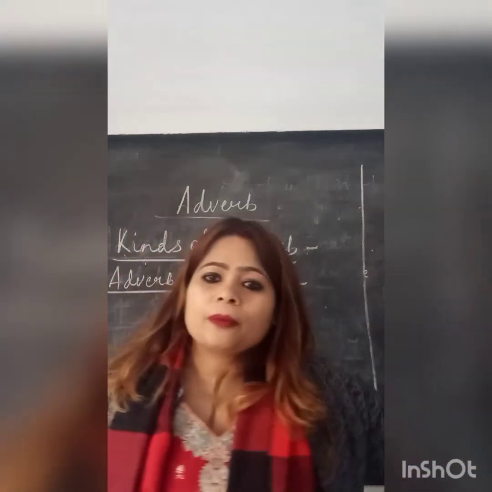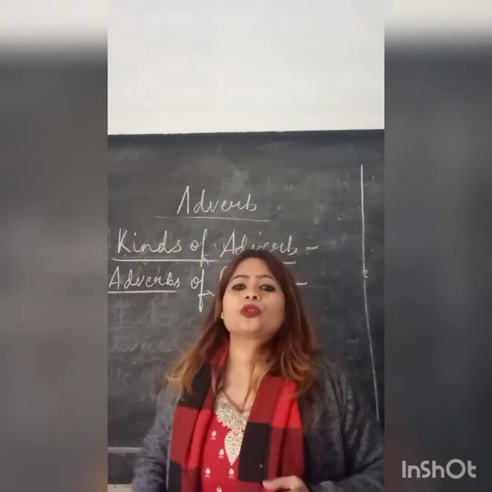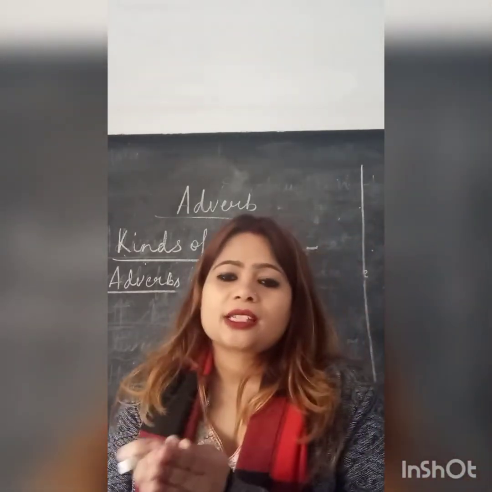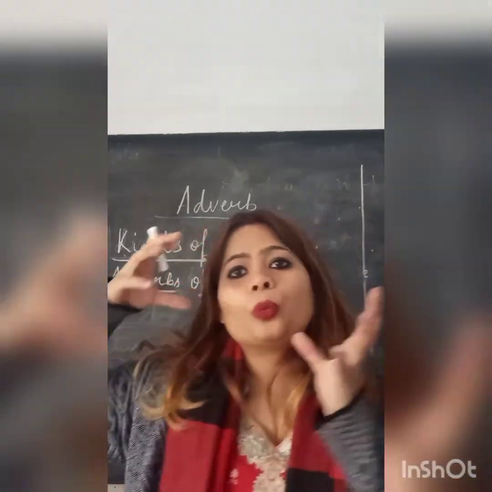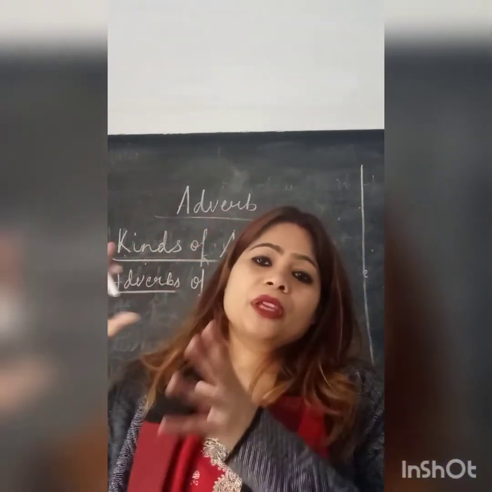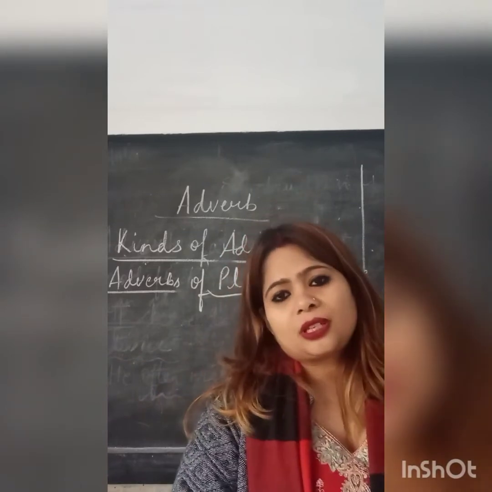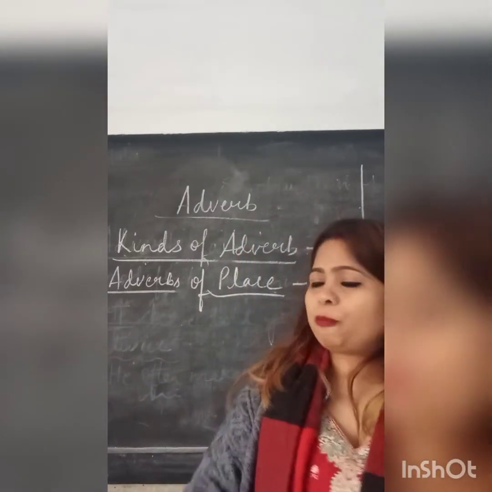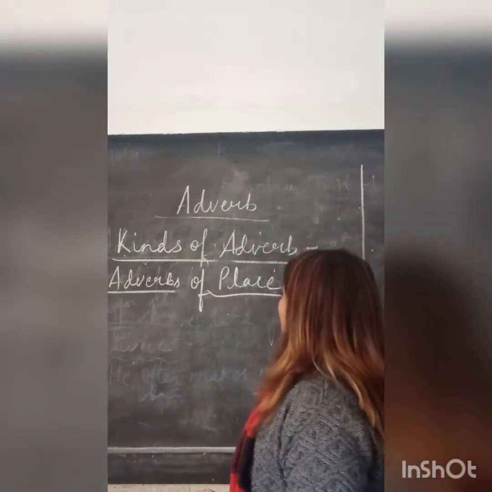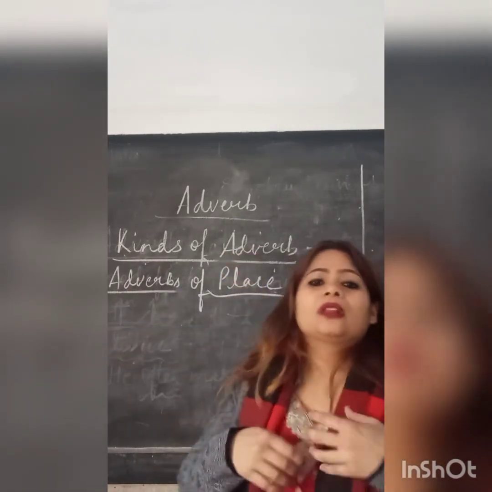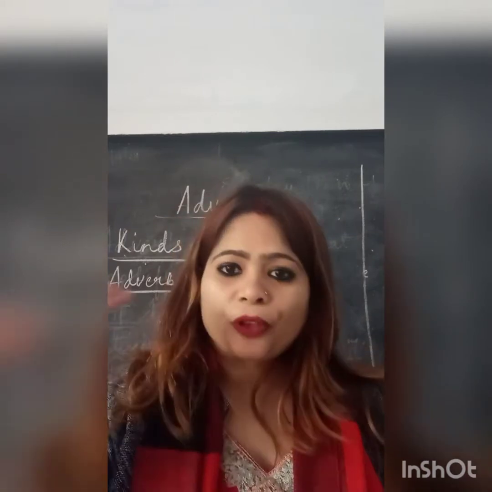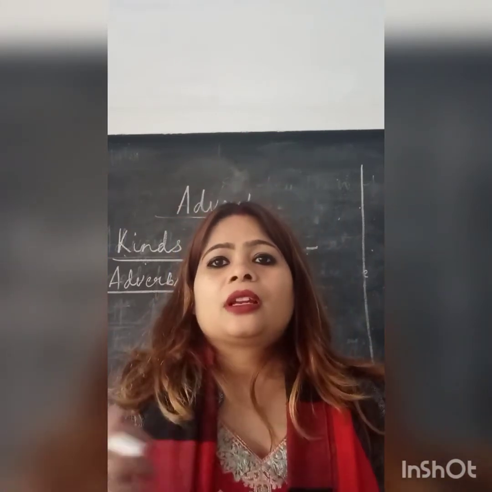Alright, from the name itself, children, you will come to know that adverbs of place show where the action is taking place. So the adverbs of place will tell you where the action is taking place.